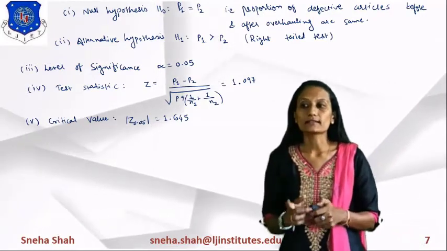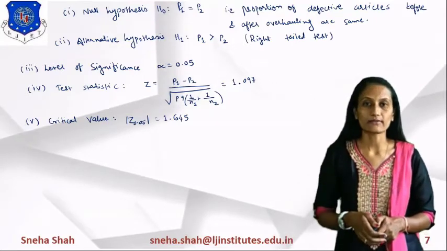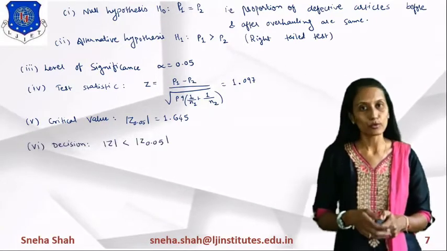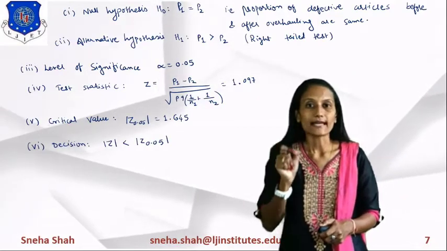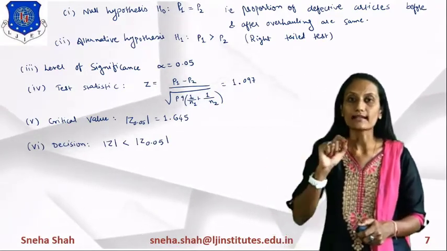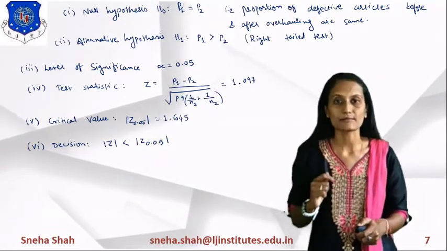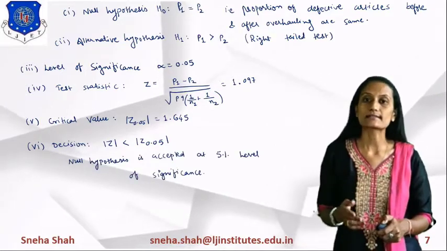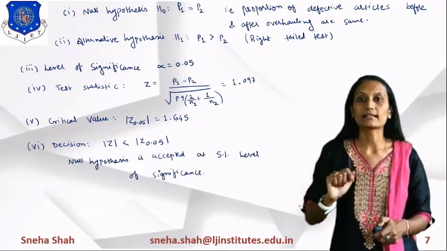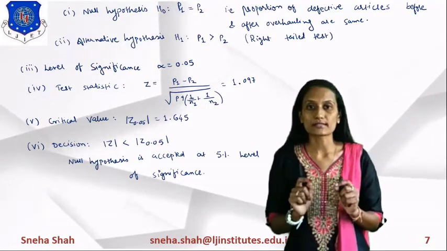Now if we compare this value with the value of mod z equals 1.097, you can say that mod z is less than z at 0.05, right? As in this case the less than condition holds, the null hypothesis is accepted. So from this we can say that the null hypothesis is accepted at the 5% level of significance. It means both of the proportions are the same.